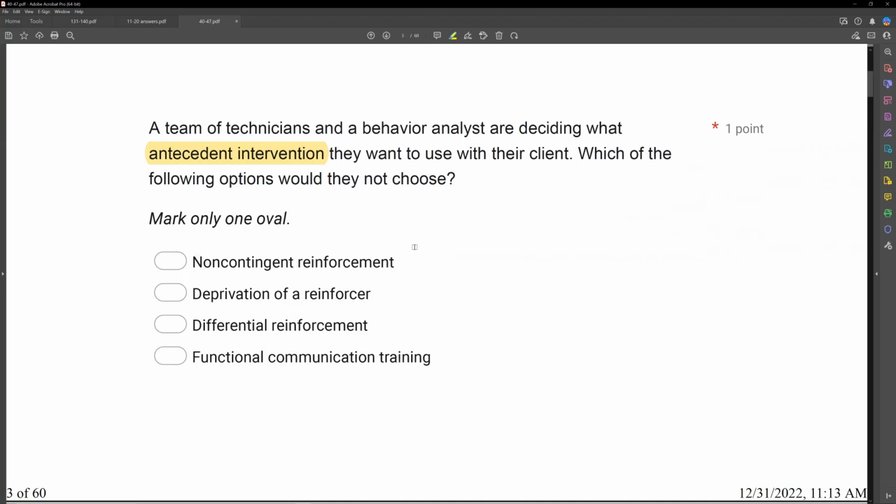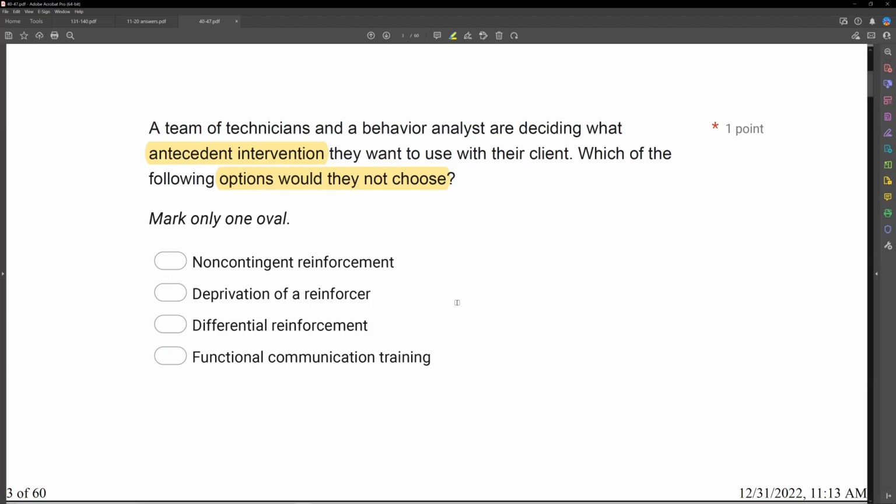Non-contingent reinforcement, okay, functional communication training, deprivation satiation, all those are antecedent interventions. So these are some of the things we have in mind. The question wants to know which option would they not choose. So likely we're going to have to determine one of these is not an antecedent intervention. So A, non-contingent reinforcement. Well, non-contingent reinforcement is an antecedent intervention, so they might use that. B, deprivation of a reinforcer. Deprivation is an antecedent intervention. It involves motivating operations. They could use that.